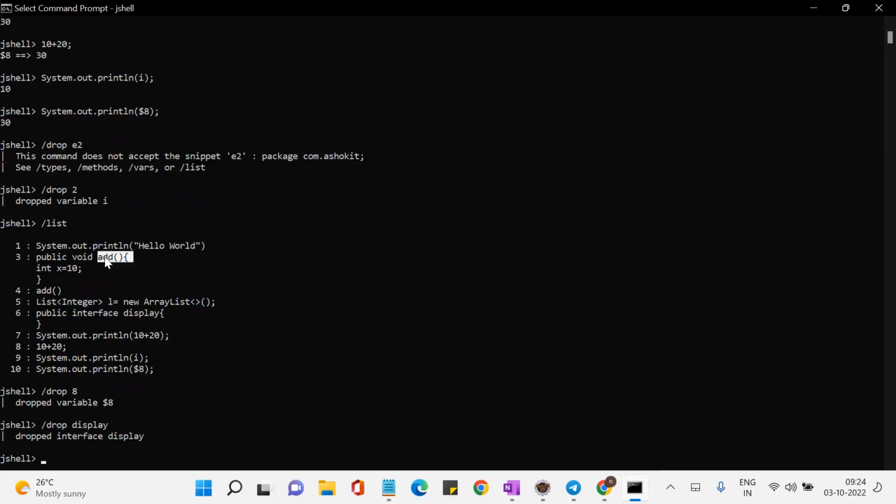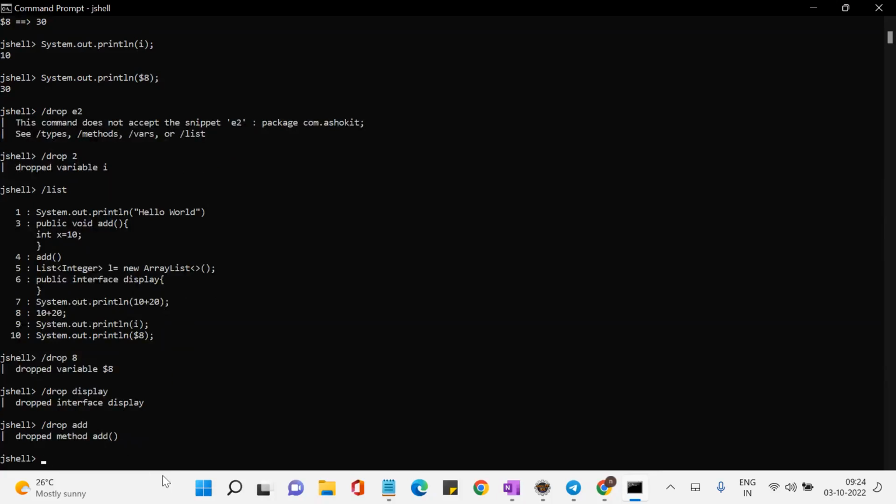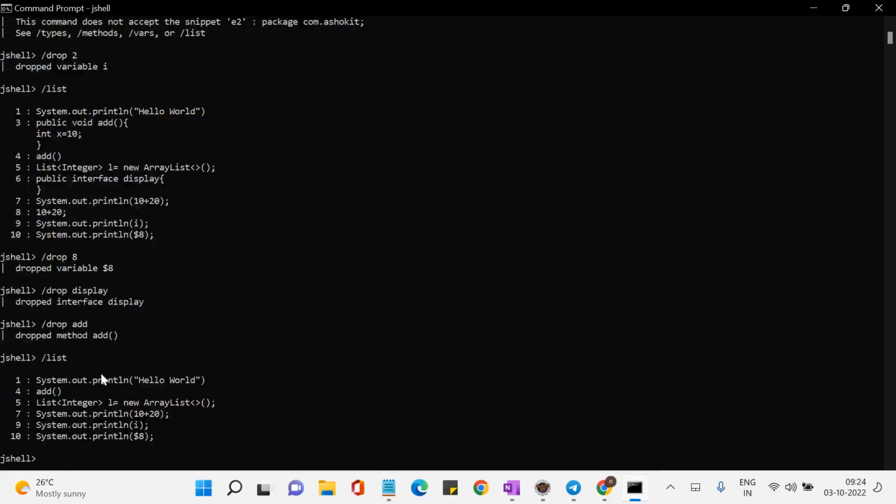Now I want to delete this method. Now what I will do, /drop followed by snippet ID you can do, or you can do the method name, add. You don't need to specify whether it's a method or something. Just mention the name. It can be a variable, it can be a method, it can be an interface, it can be a class. See, add method dropped. Now /list.